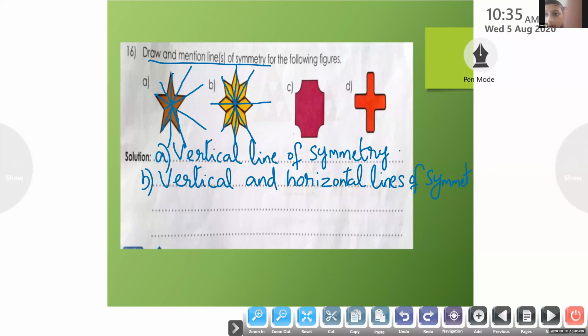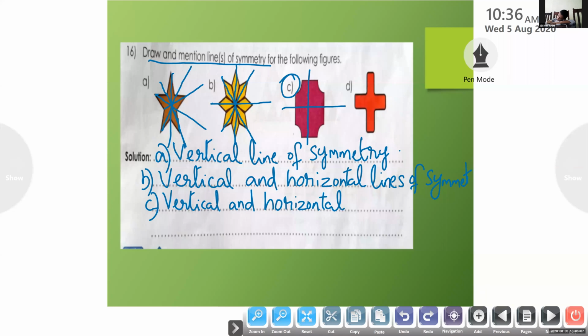Okay, now look at question number C, Henry. Can you say which line of symmetry here? Vertical, horizontal, or both? Both. Very good. We can make it like this horizontal and we can also make it like this vertical. So we have two lines of symmetry here also. We can write vertical line and horizontal line of symmetry.